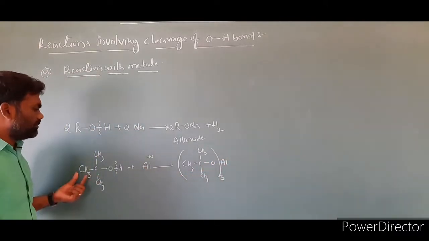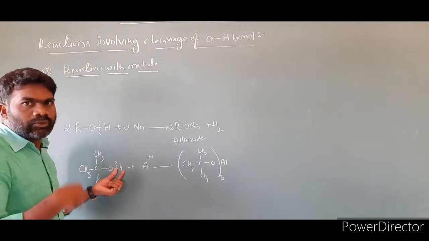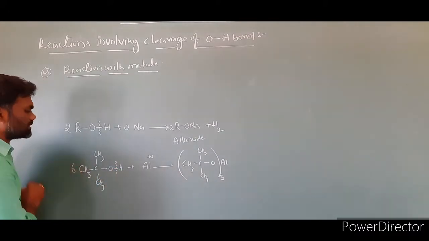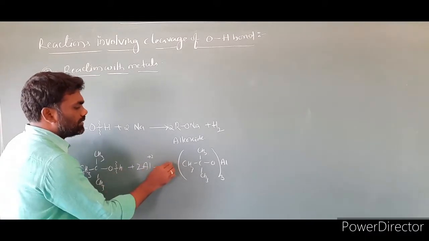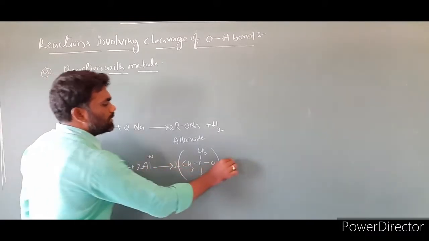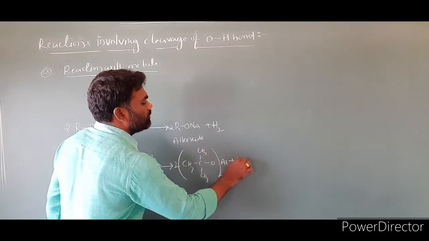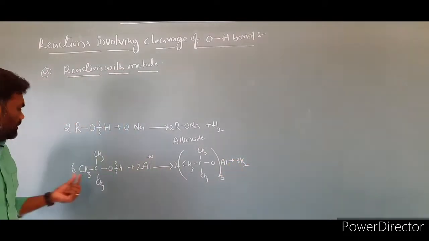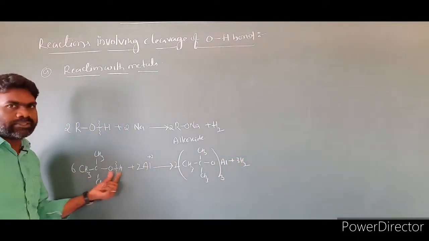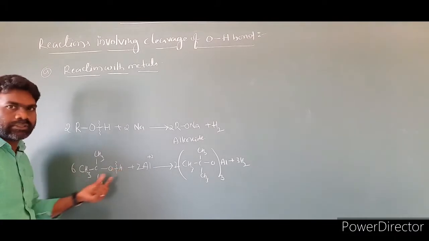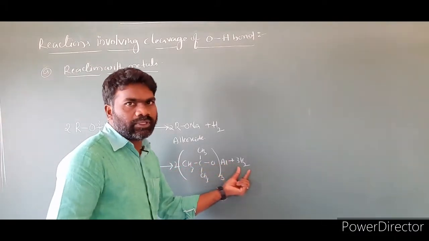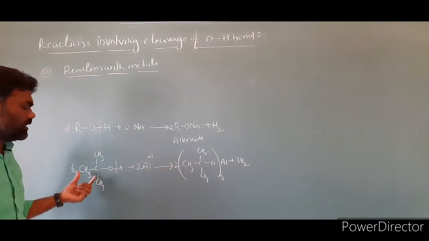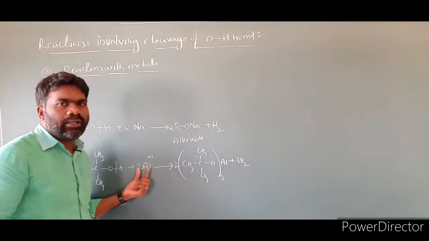So if you take 3 molecules, you get 3 hydrogens. To balance it, I am taking 6 molecules of this alcohol, and this is 2 molecules of the product. Then we will get 3 molecules of hydrogen gas. So you are getting 6 hydrogen atoms, which come out in the form of 3 hydrogen molecules. So this is the reaction of a tertiary alcohol with aluminum.